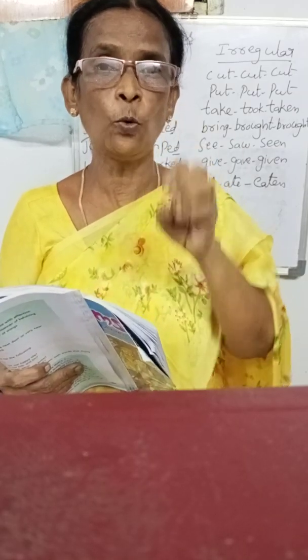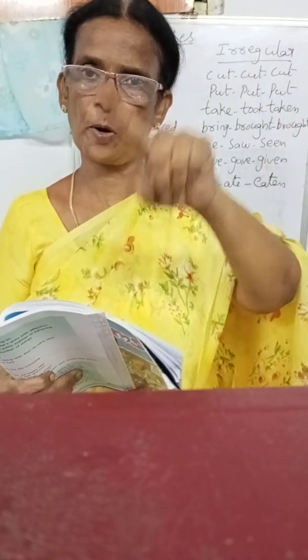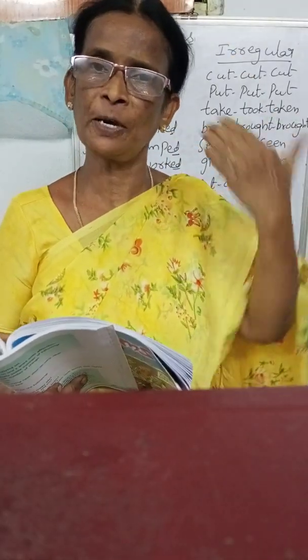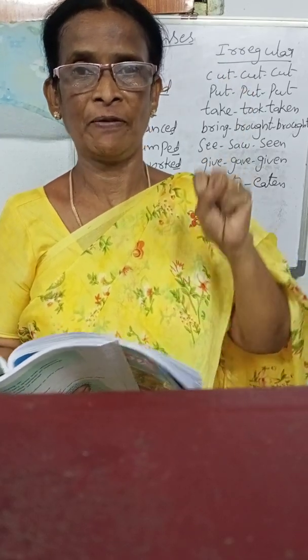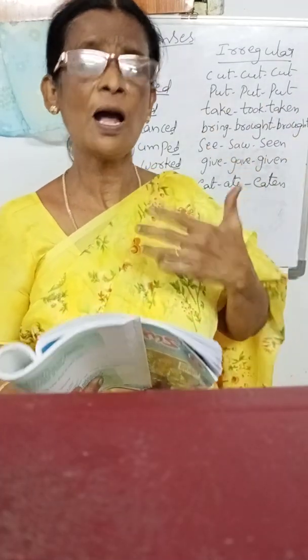Kith and kin will give advice, and they will tell only the true, not the false. Like that, I want to depend upon my kith and kin. First, I have to depend upon my parents because I got a happy life. Then I have to depend upon the kith and kin because they will give advice. They love me, they like me, so they give advice. Those who are liked by us, they will give the advice.